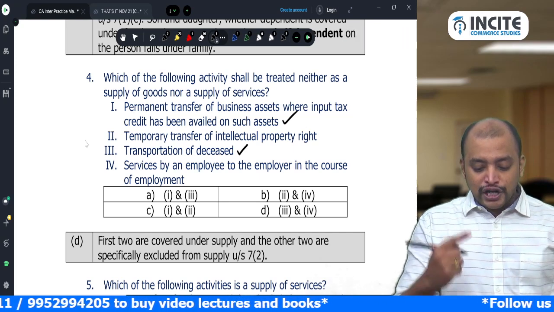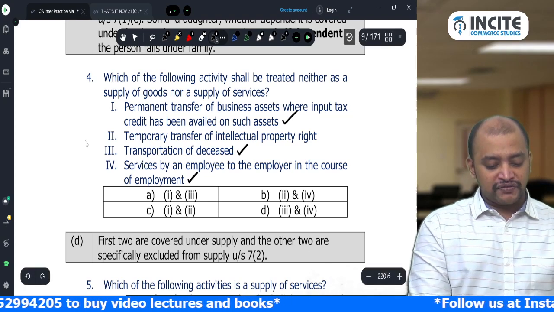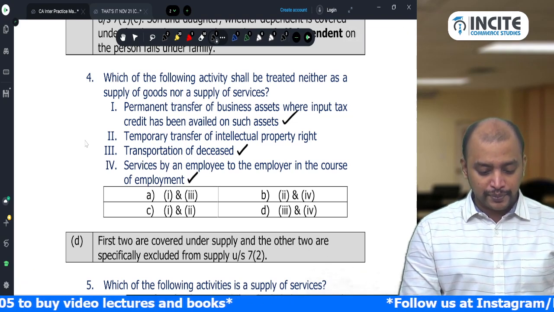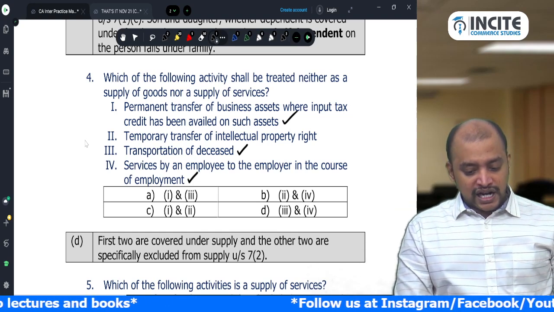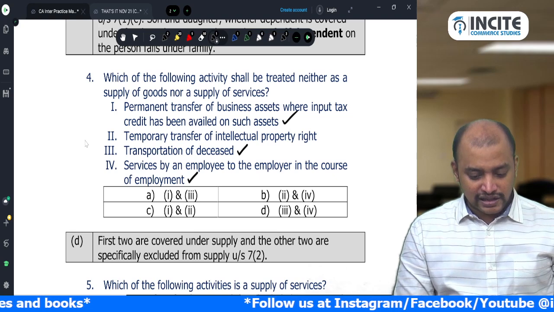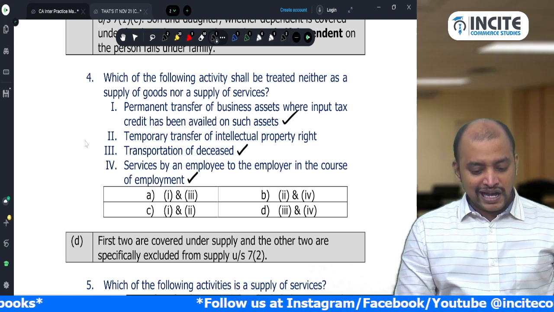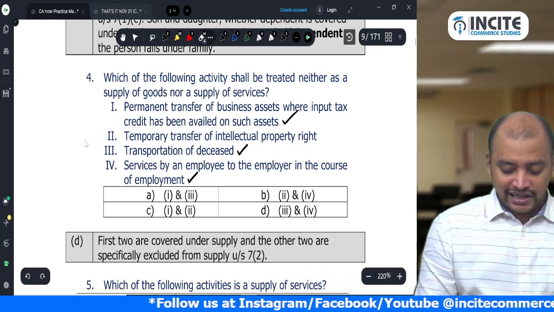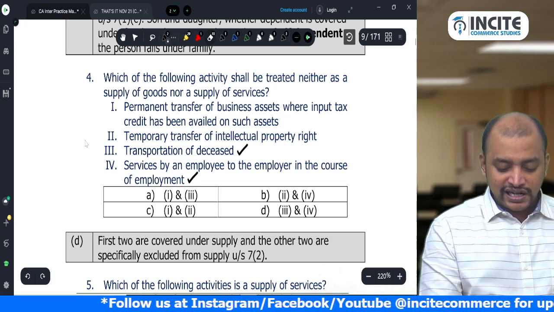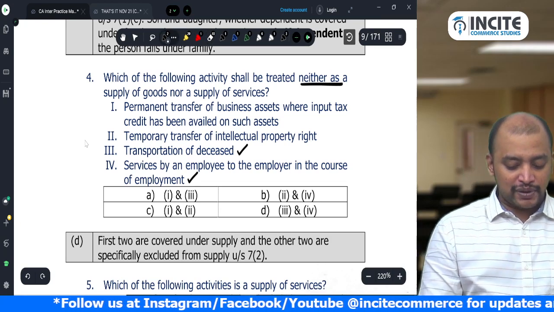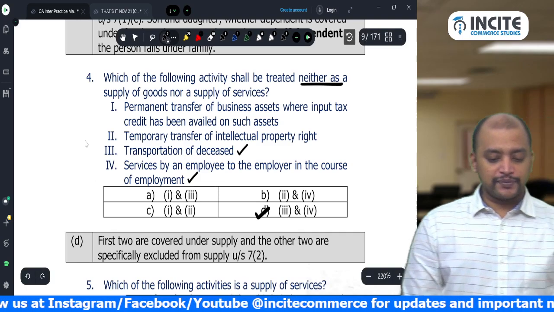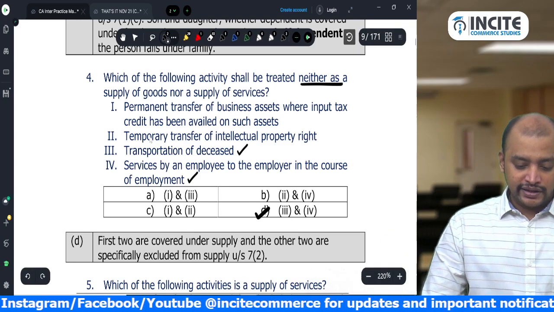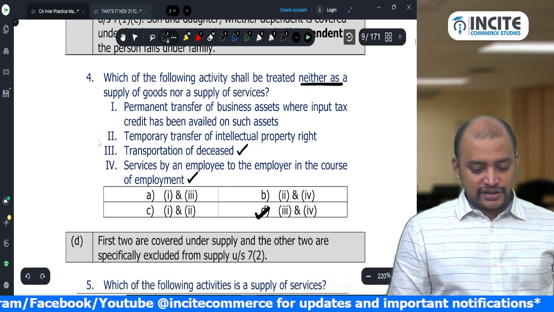Service by employee to employer in the course of employment, excluded from supply. So 3 and 4. Actually, the question is what is excluded from supply? Only these two. 3 and 4 are the only ones excluded from supply.